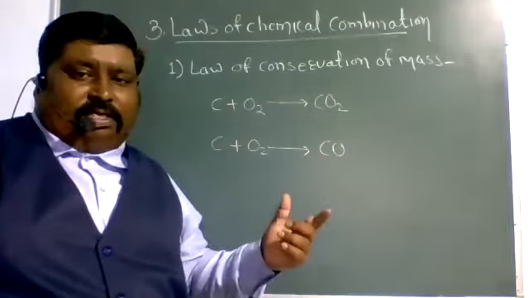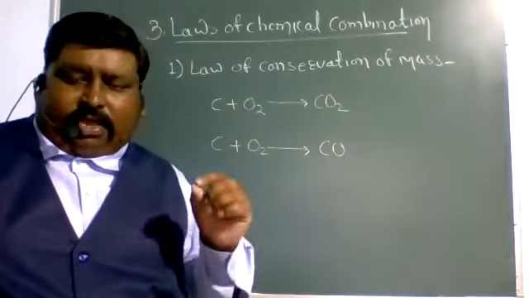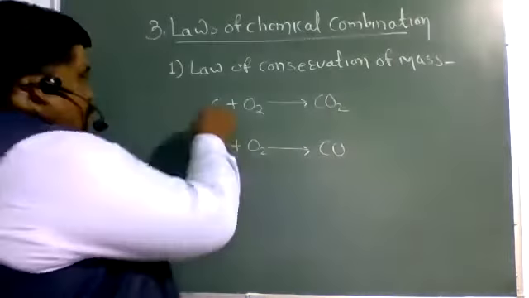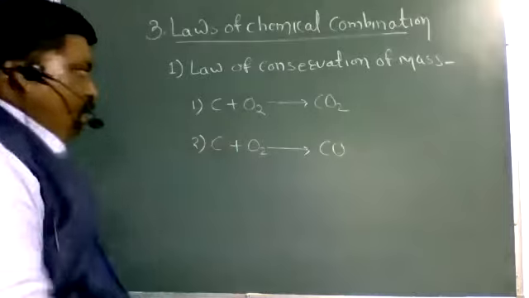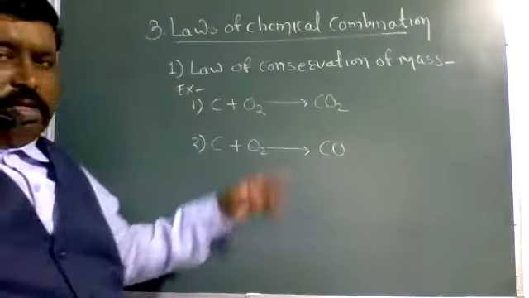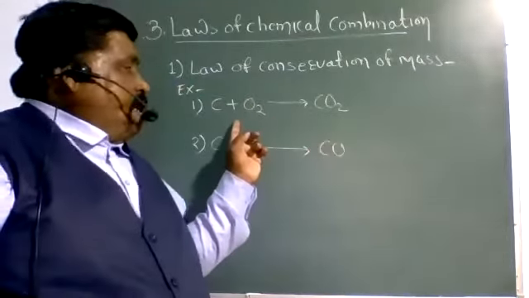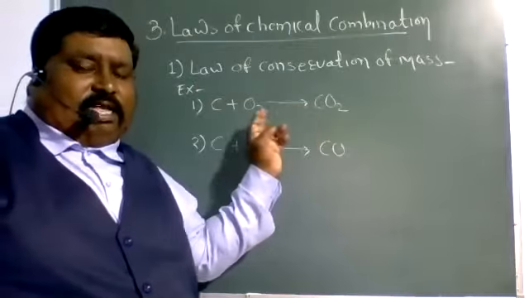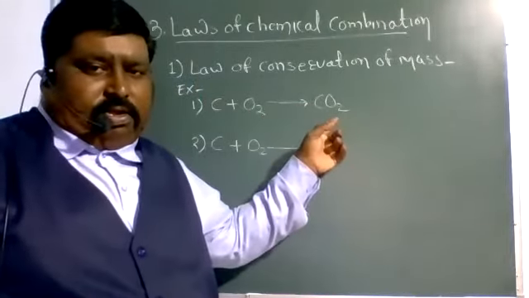Then what is the difference in both reactions? The difference is that this is example number 1 and this one is example number 2. Example number 1 is the balanced equation. Here the left hand side is equal to the right hand side, or we can say that the total mass of these two reactants is equal to the mass of the product.